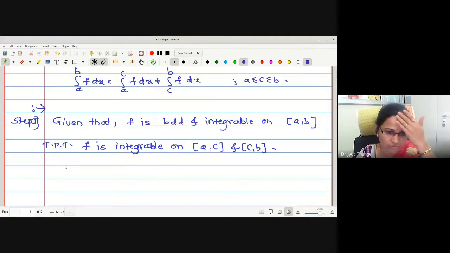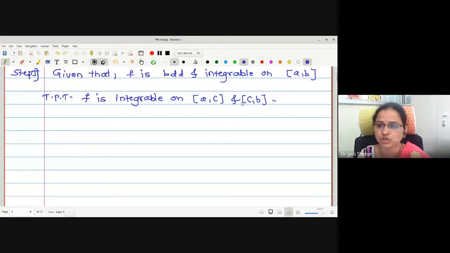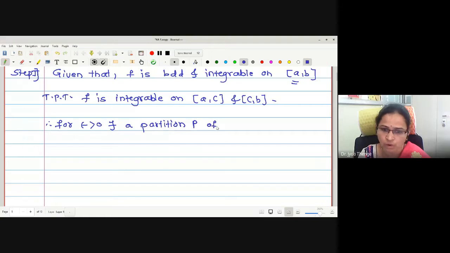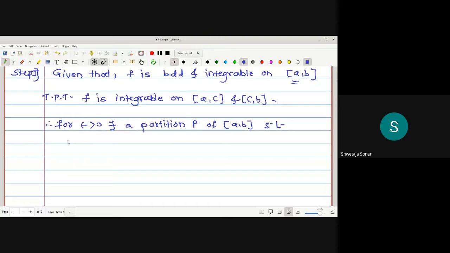Okay, therefore for every epsilon greater than 0, we will assume one partition, and as the function is assumed to be integrable on this interval, therefore we can write the condition of integrability. Therefore, let me write for epsilon greater than 0, there exists a partition P of closed interval AB such that,